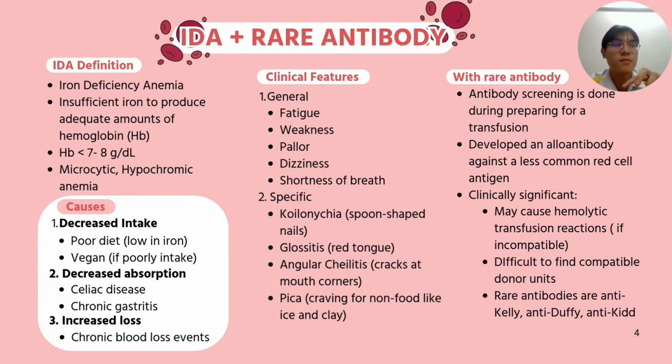This could be some kind of diseases or disturbances, conditions that disrupt our absorption mechanism, mainly celiac disease or chronic gastritis. Third is increased blood loss, like chronic loss of blood.